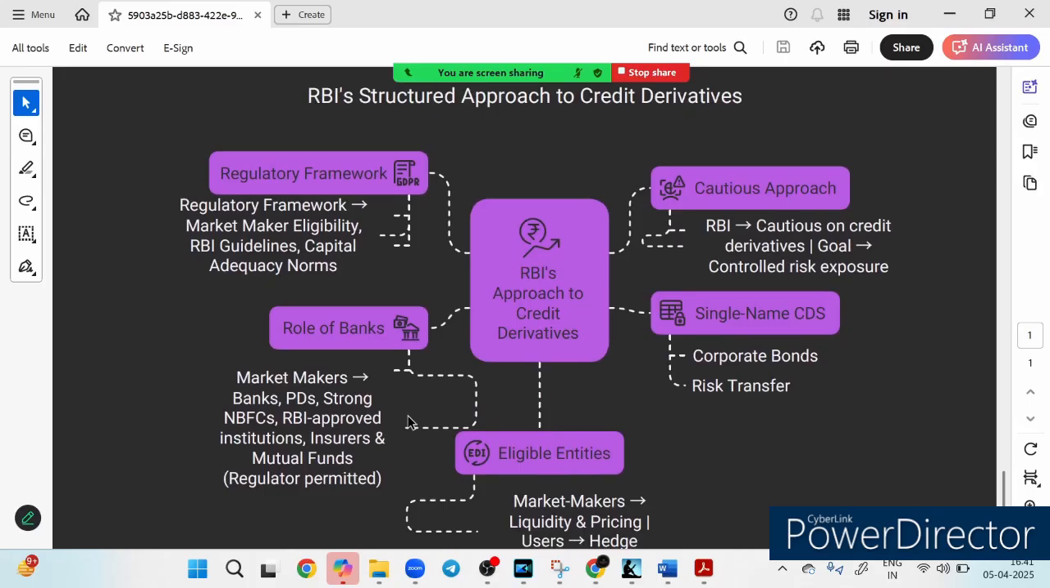Now friends, let's look at this particular point. Credit derivatives are a powerful tool for managing risk, but without proper regulation, they can become a ticking time bomb, right? It can become a time bomb, just like what happened in 2008-2009. So how does RBI handle this instrument? What is the RBI approach? Let's dive into RBI's structured approach to credit derivatives.